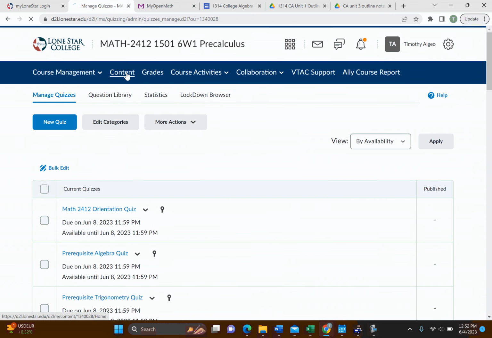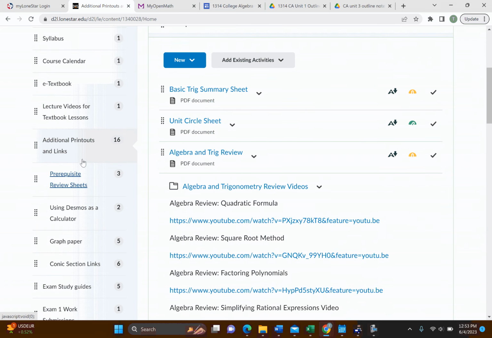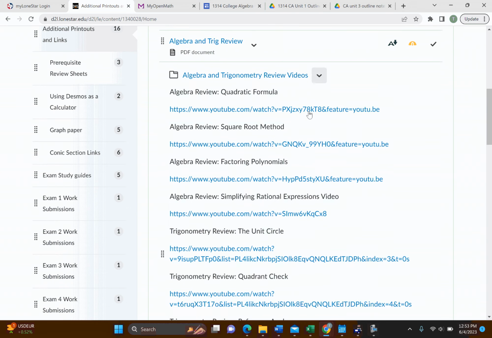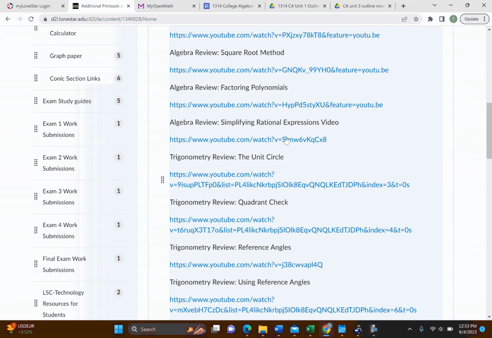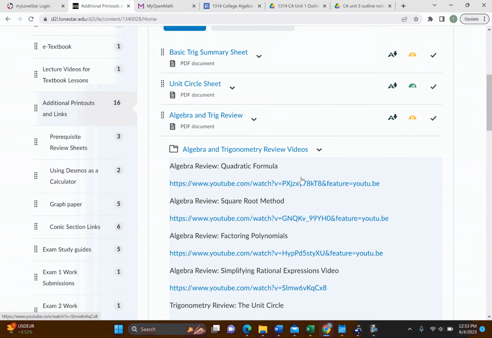And so just to kind of review, so those are the prereq quizzes. If you need help with those, you just click on additional printouts and links, and then there's an algebra and trig review page right here. And here are the videos for that. So quadratic formula, square root method, factoring polynomials, simplifying rational expressions, and so on. And then here are the trigonometry reviews of the unit circle, quadrant check, reference angles, and so on. So all that stuff is going to make a big difference if you review that ahead of time when we start the pre-cal material.